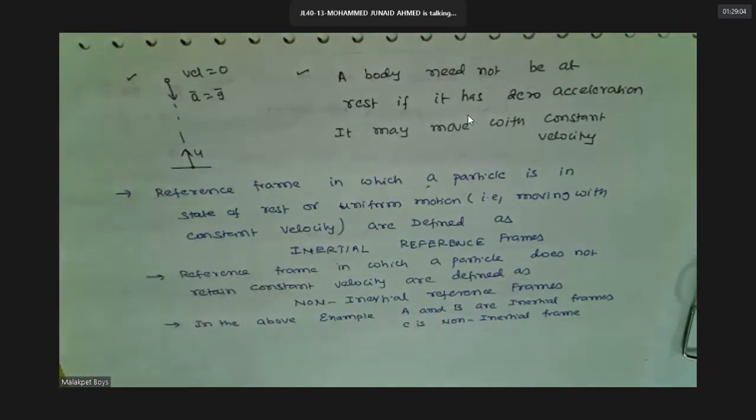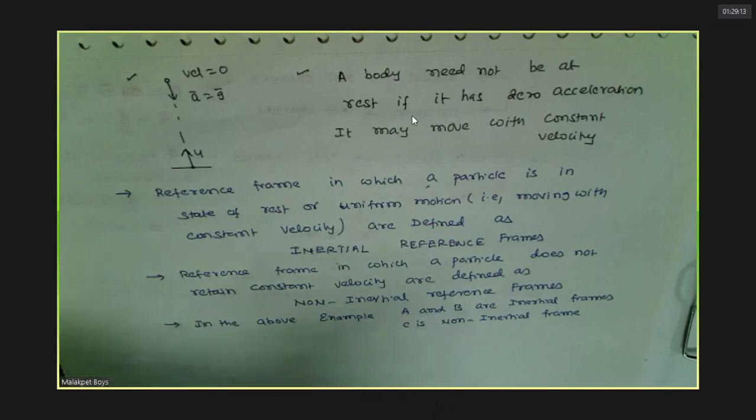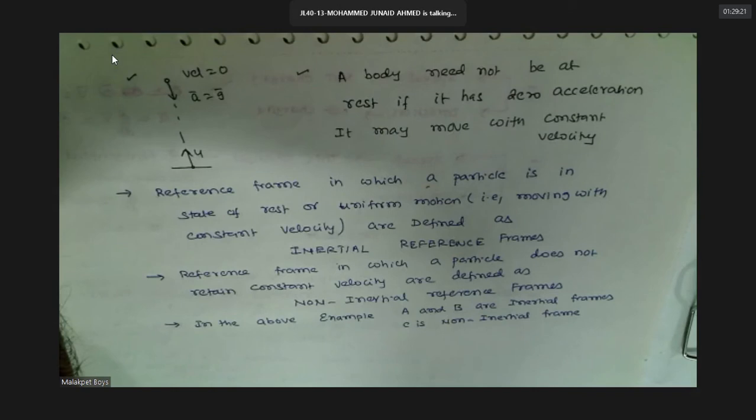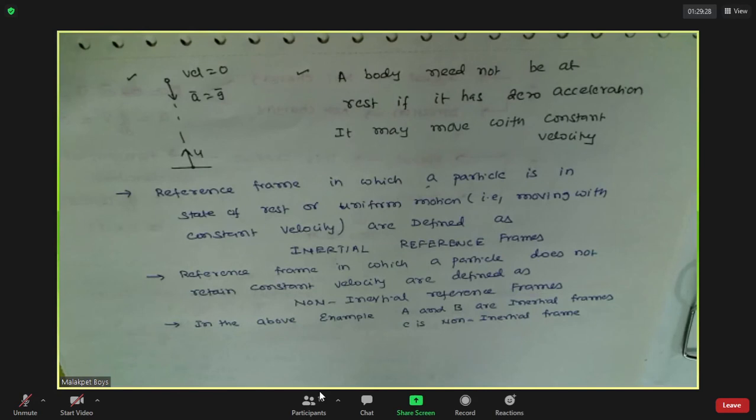Sir, I have one doubt. Tell me. We can write total force on a particle as sum of real forces plus pseudo forces, sir. Yes, that is one, no? Okay, sir.